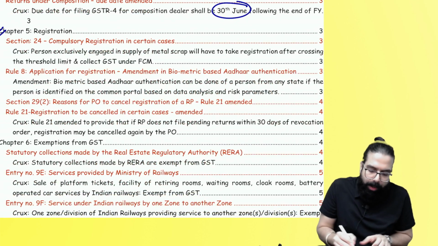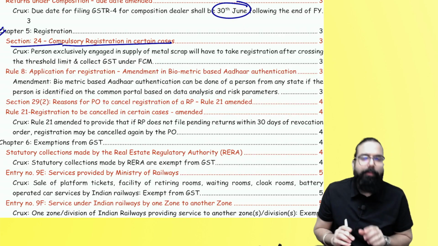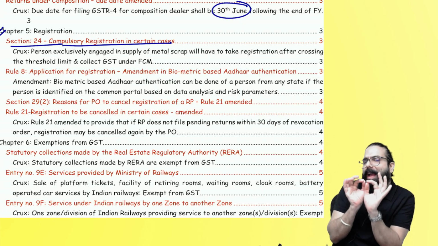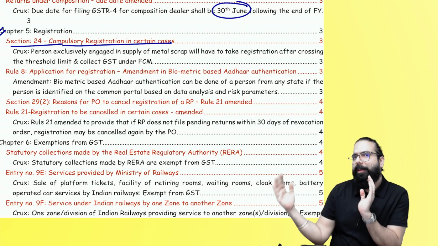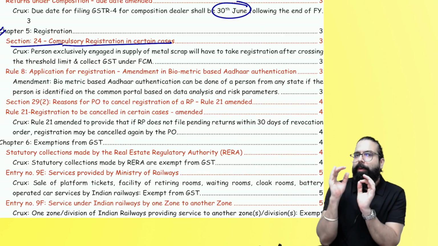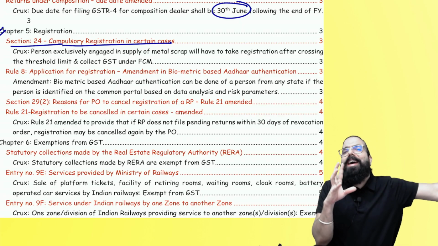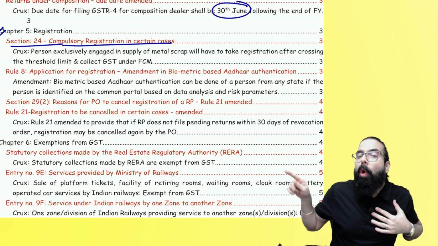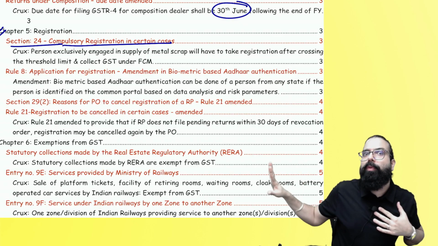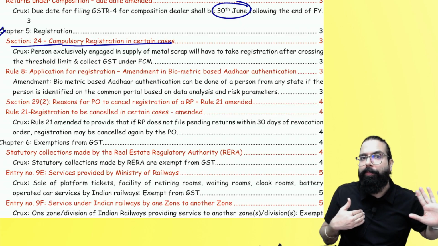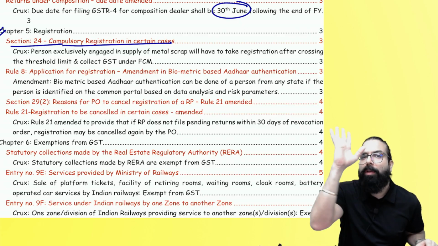Then, in compulsory registration, they have told that if one supplier supplies to me, and I have to pay GST under RCM, I have to take compulsory registration. One supplier is there, I am the recipient. All these suppliers are exempted from registration because in the supplier's case, the recipient always pays the GST under RCM. But this is not applicable for metal scrap.